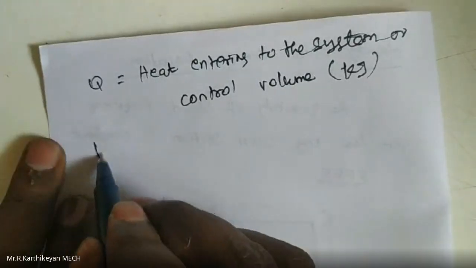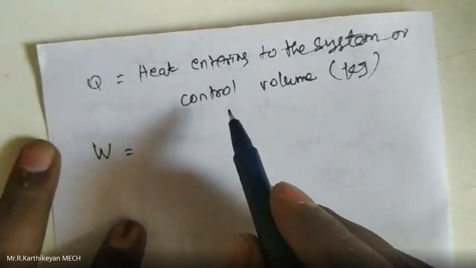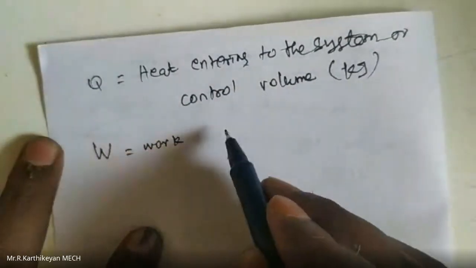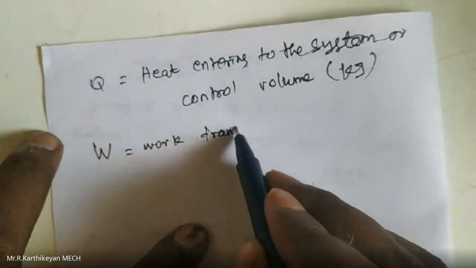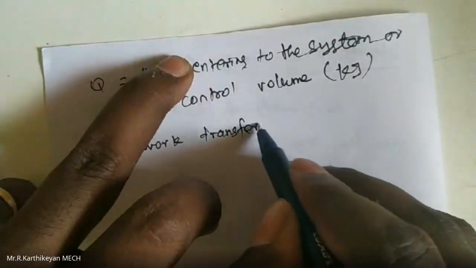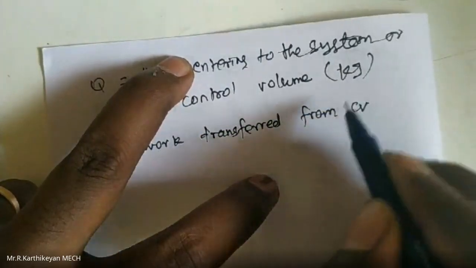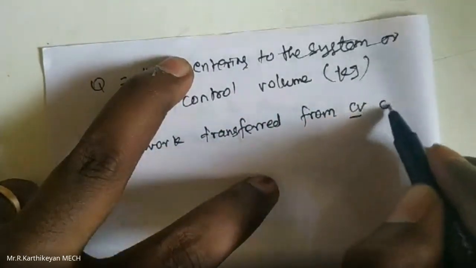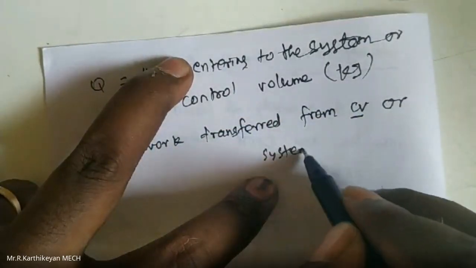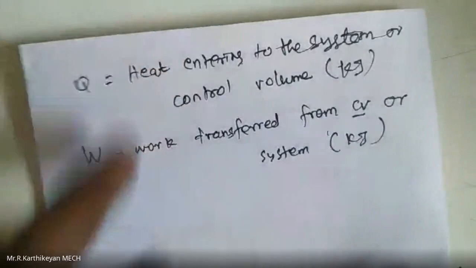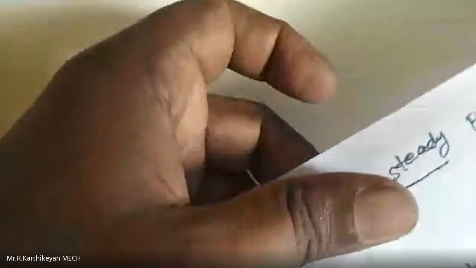Same like that, what is W? That is work transfer. Q means heat transfer, W means work transferred from the control volume or system. The unit is the same, kilojoule. Okay, so next parameters. These are the parameters that are denoted in the diagram itself.